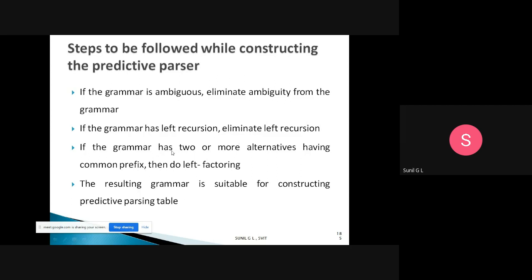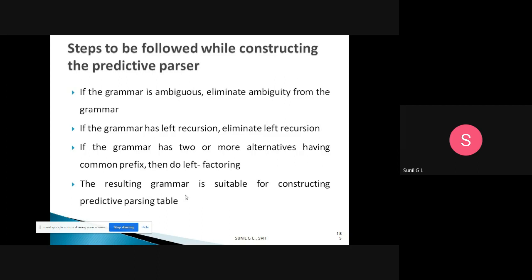And if the grammar has two or more alternatives having a common prefix, then do left factoring. It means you need to remove the common prefix. Then the resulting grammar is suitable for constructing a predictive parsing table.